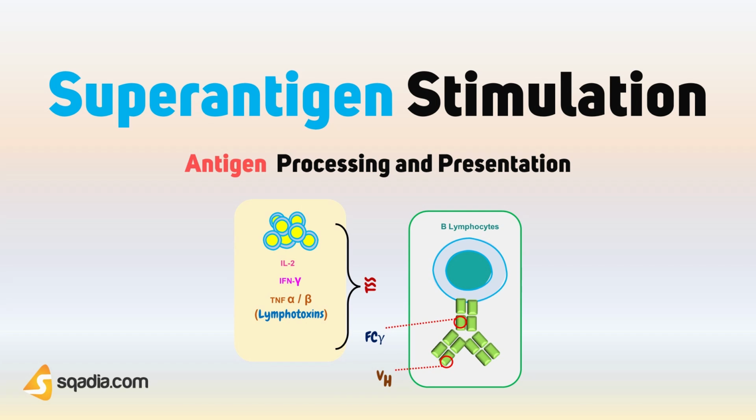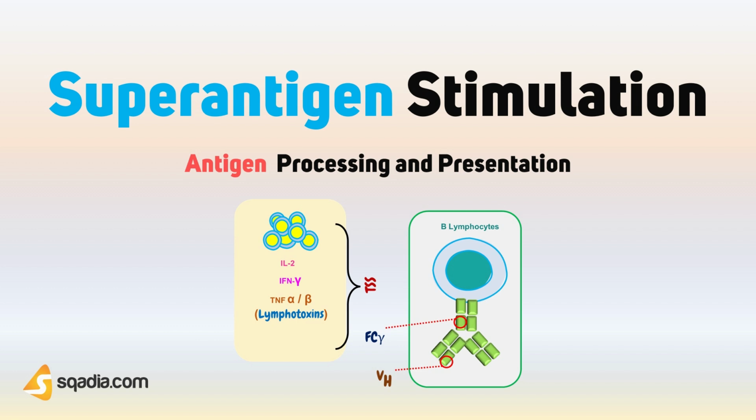In this section, we are going to discuss superantigen stimulation, and how there is a difference between stimulation by antigen and superantigen. Do you know what a superantigen is? Well, superantigens are mainly bacterial products, for example Staphylococcus enterotoxins, or viral proteins, that induce non-selective T cell activation. The response of T cells to superantigen is not clonal.